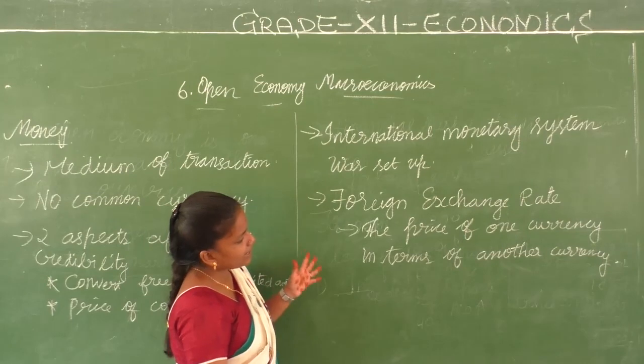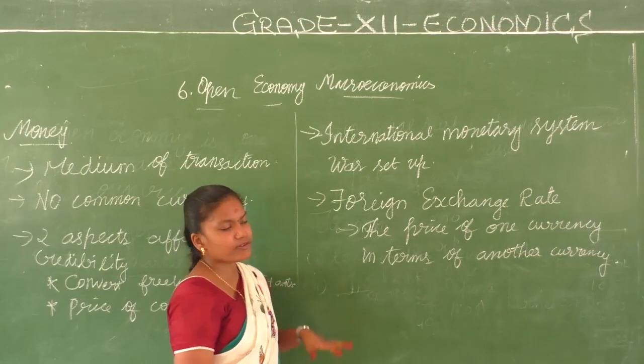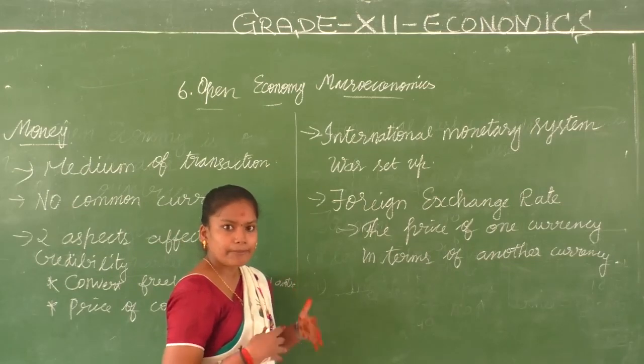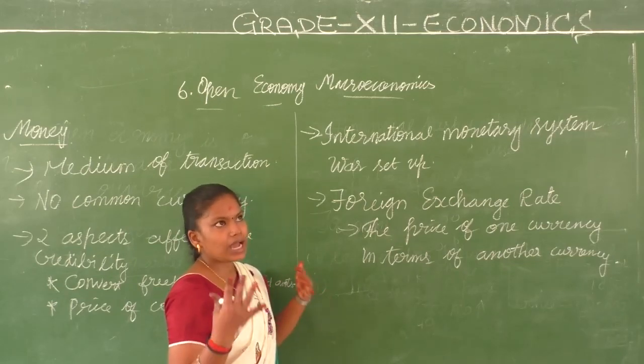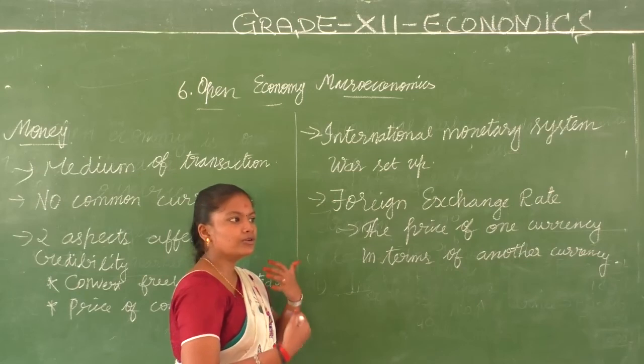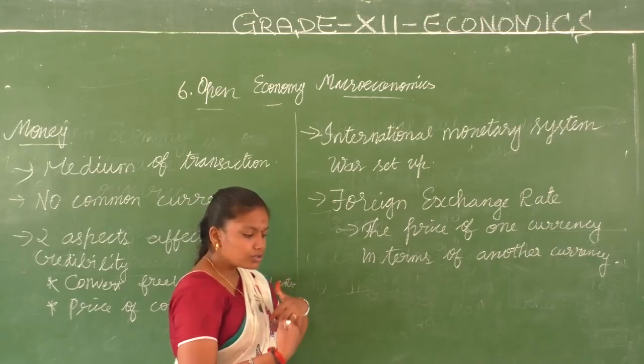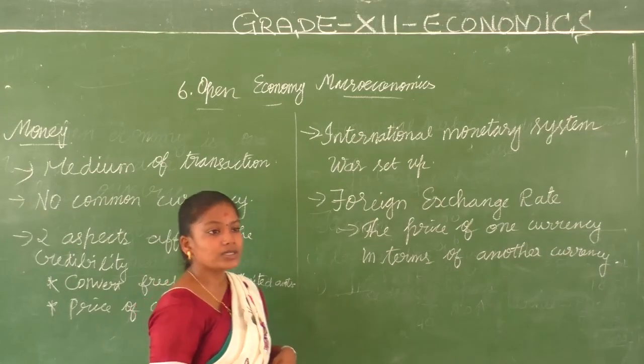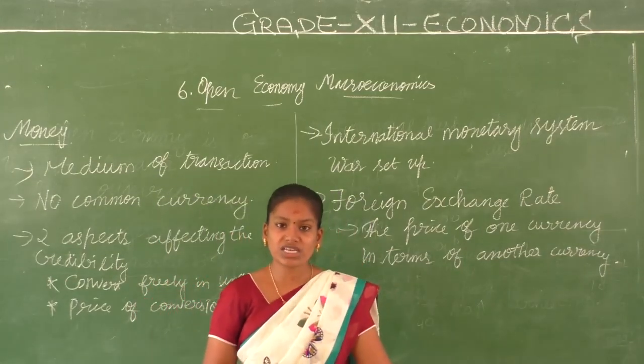The price of one currency in terms of another currency, because there was no international currency that could be accepted everywhere. Every country had one national currency, and to transact with another country you need to convert it into that particular country's currency.